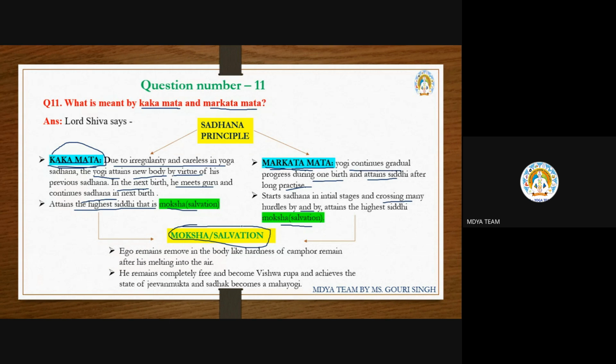So what happens when one gets that moksha? The ego is removed, while the body remains, like the hardness of camphor after melting. Camphor will be present in the air after melting, its smell is there, but the hardness will not be there. Have you seen camphor? All of you understand what I mean by camphor? Yes, ma'am.